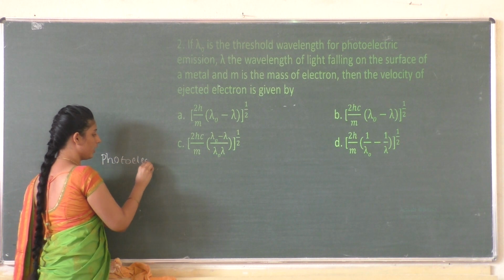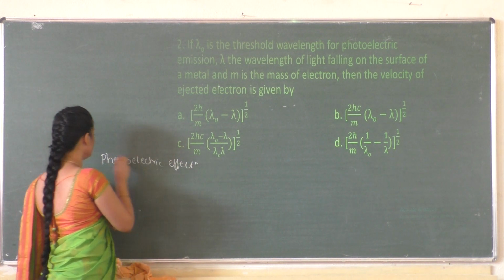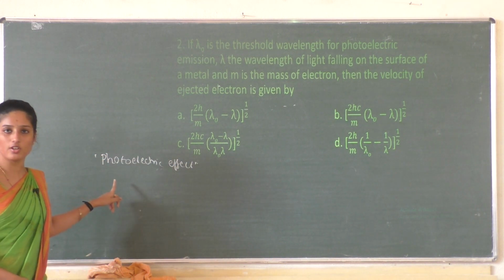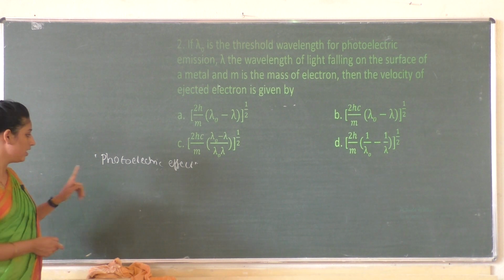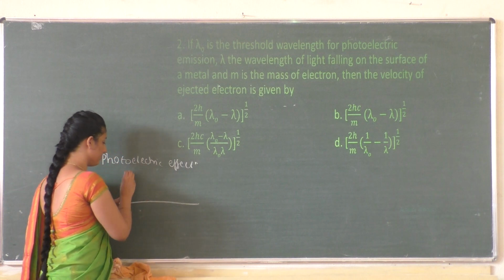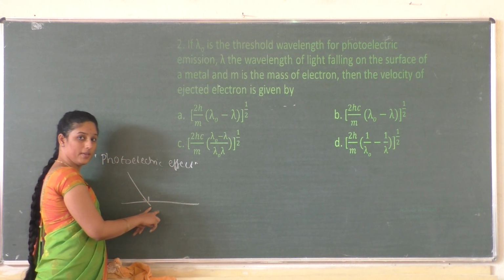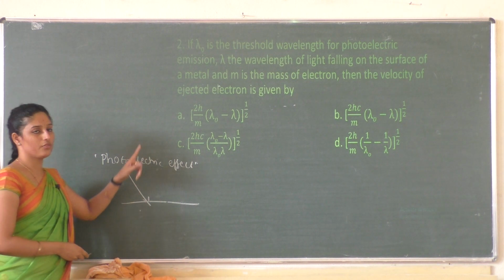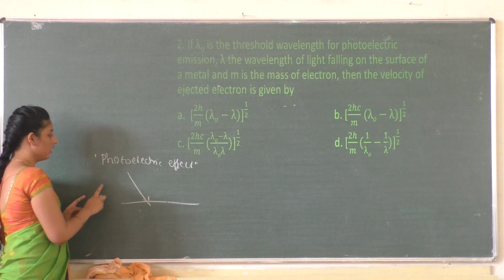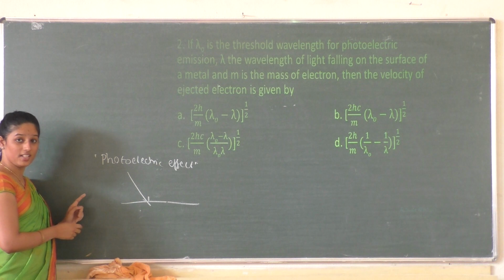You know what photoelectric effect is, right? Photoelectric effect is a phenomenon of ejection of electrons from a metal surface by the action of light. When a beam of light hits a metal surface, an electron of this metal will be ejected out. The phenomenon is known as the photoelectric effect, and the explanation for it was given by Einstein.